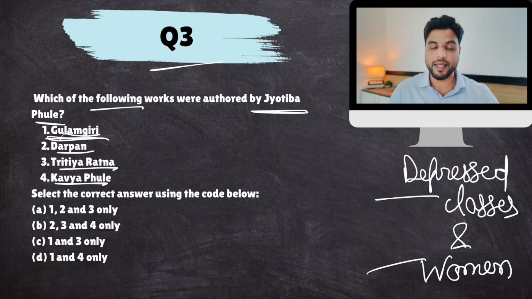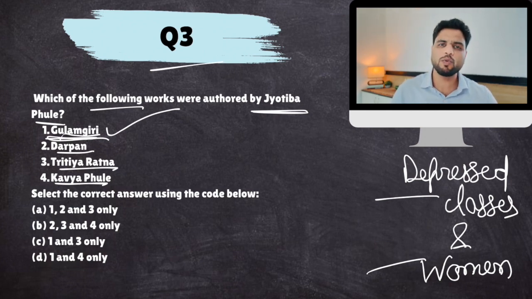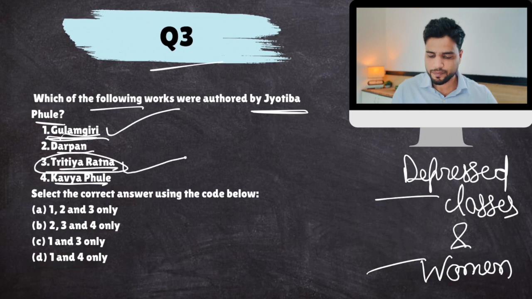One was Gulamgiri. In Gulamgiri, he basically displayed a parallel between the black Africans of America and the lower castes of India, how similar their treatment was. Okay? Slavery and all, how black Africans were slaves at one point of time. Similarly, depressed castes in India are also being treated like that. So, he drew parallels between the two communities. So, he wrote Gulamgiri. He also wrote a play on the plight of downtrodden castes called Tritiya Ratna.